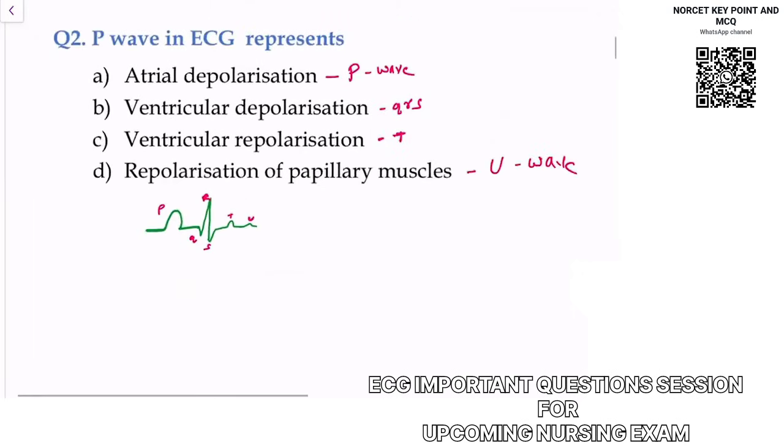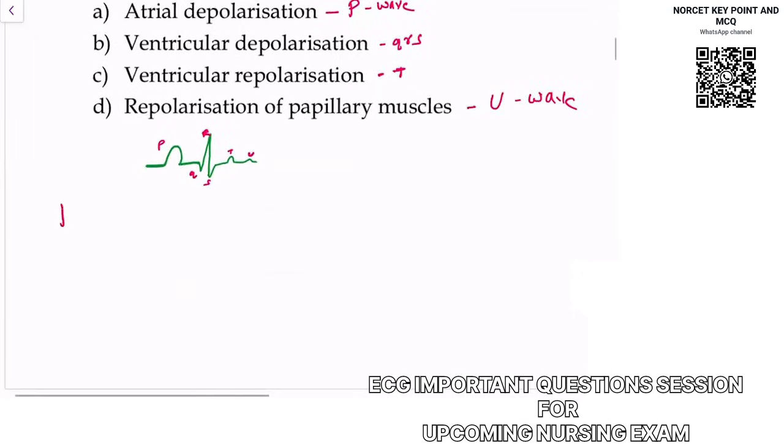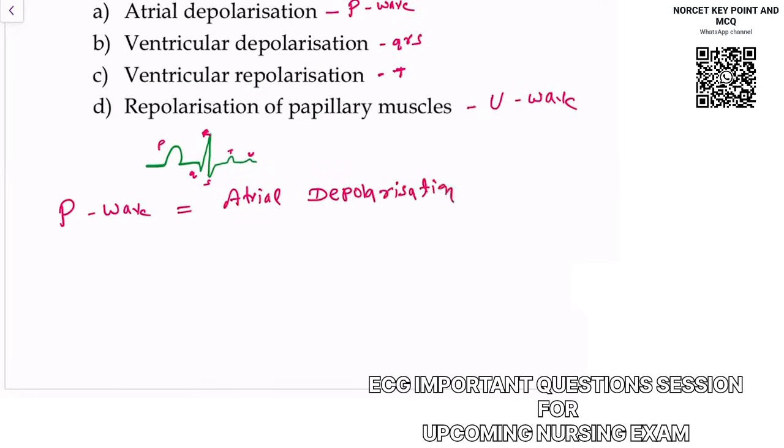So understand this once again. एक बार फिर समझ लीजिए. P wave is the first wave, and this represents atrial depolarization. If I say QRS, complete QRS, this is due to ventricular depolarization.